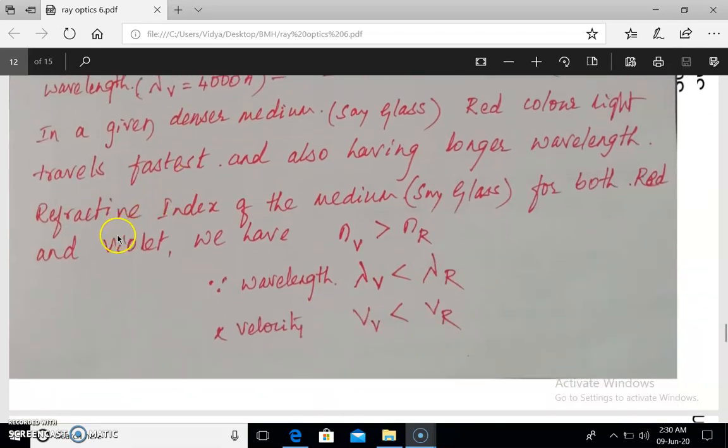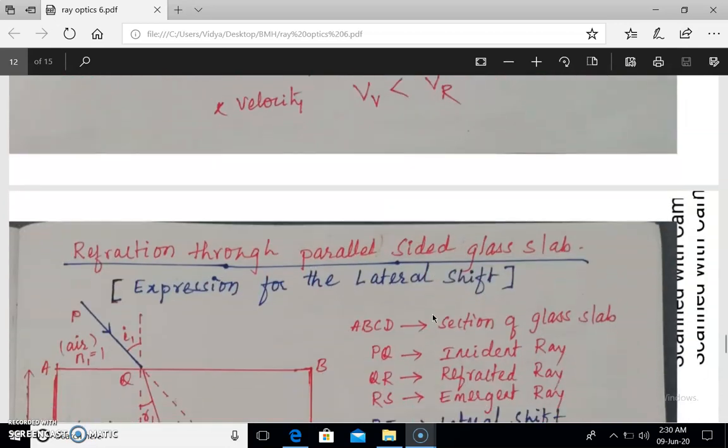So already we have discussed that the refractive index can be calculated by taking the ratio of the speeds of light. Since red light travels fastest, the refractive index of glass for red is less than the refractive index of the same glass for violet color. Since the wavelength of violet is less than the wavelength of red, the velocity of violet is less than the velocity of red in a glass medium.